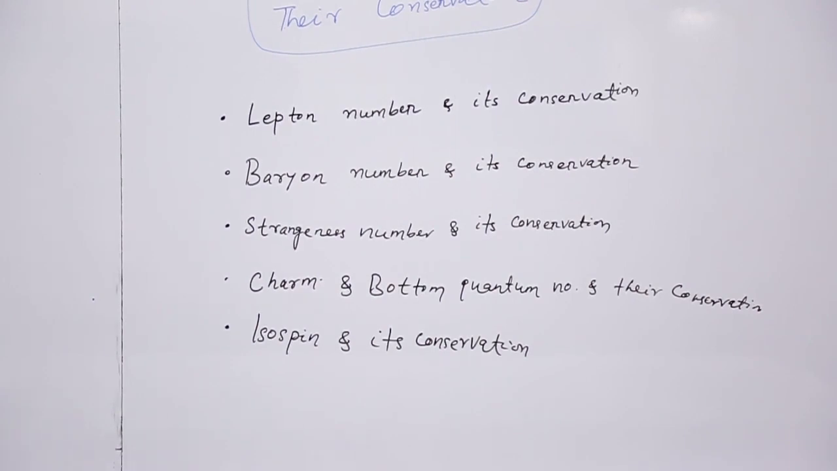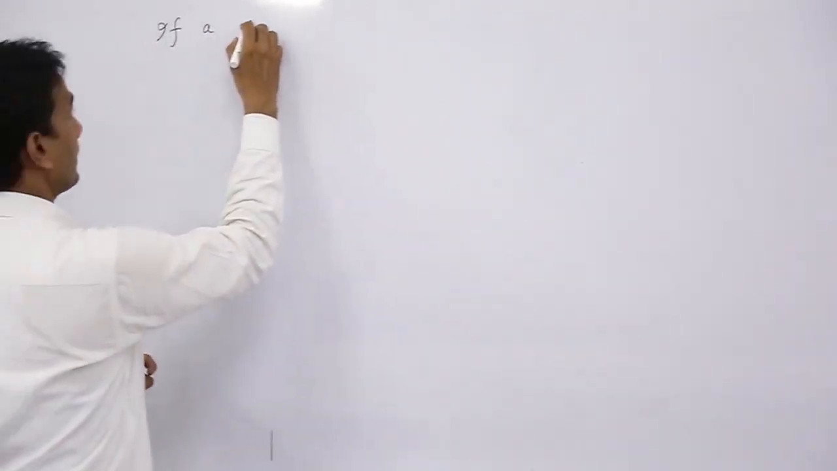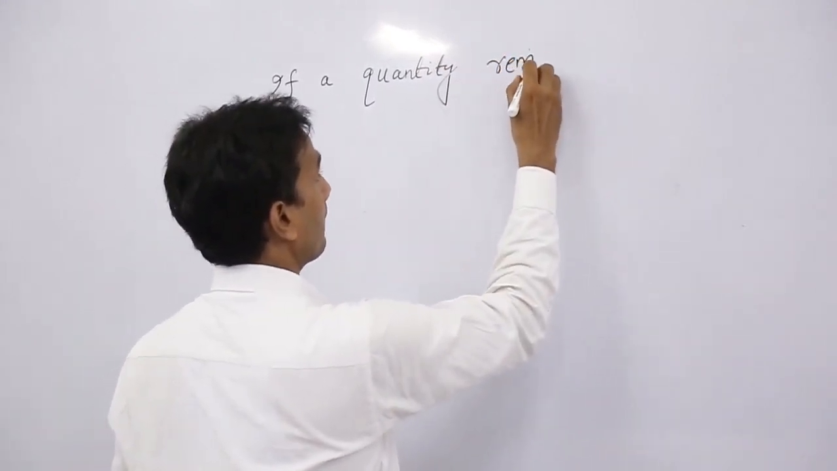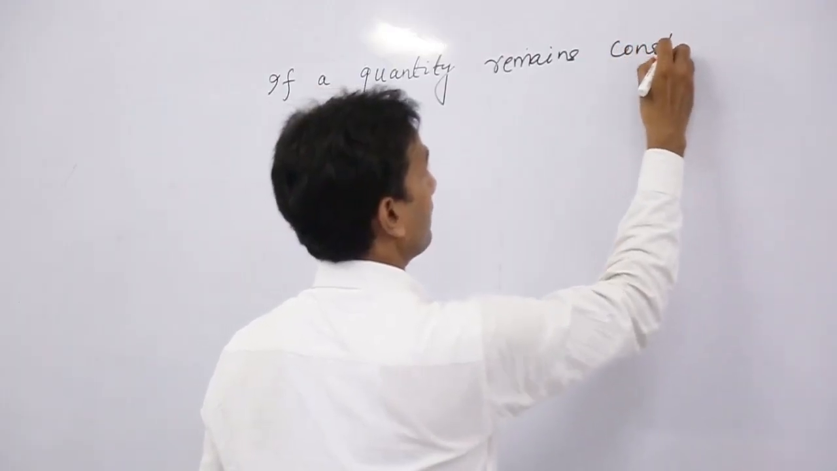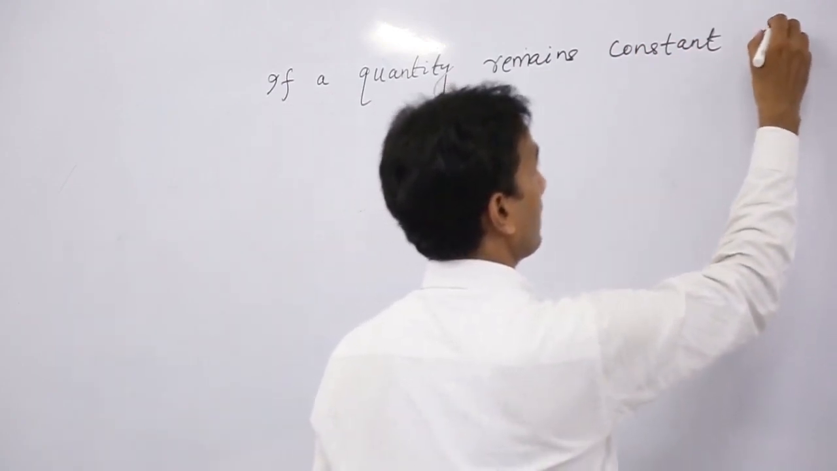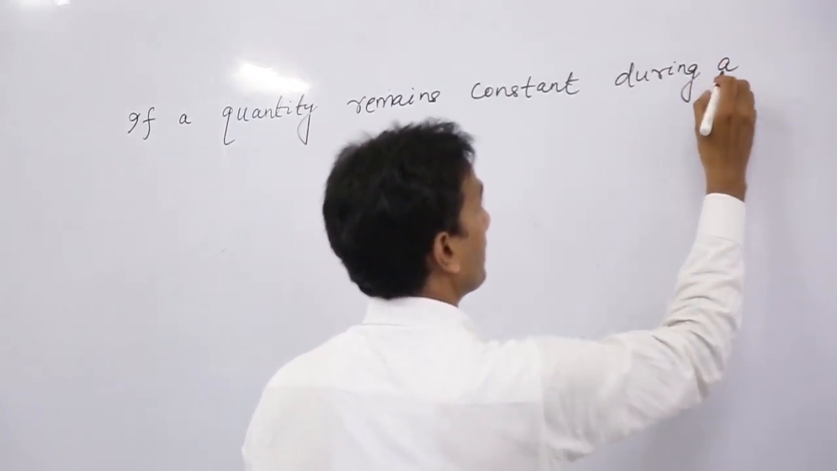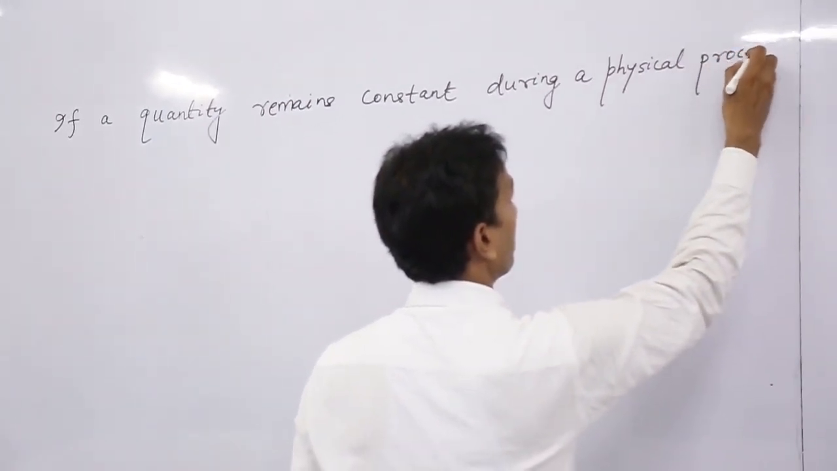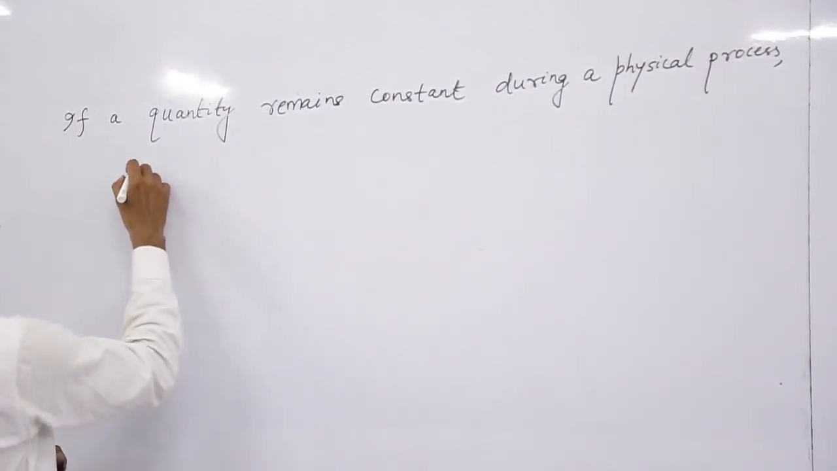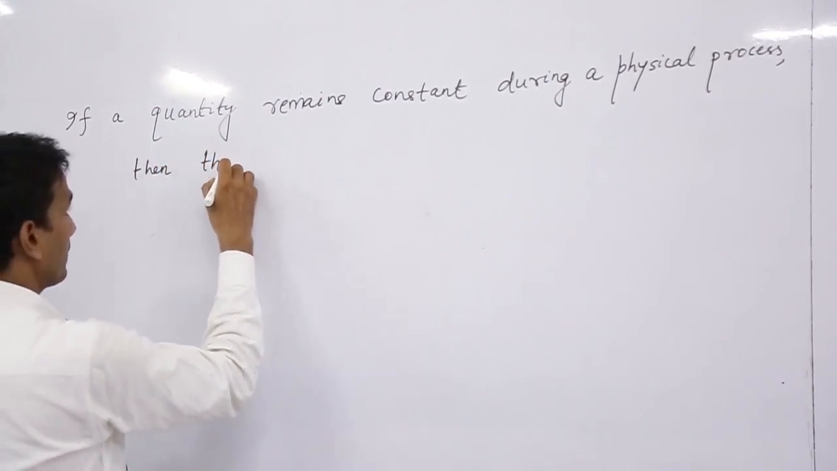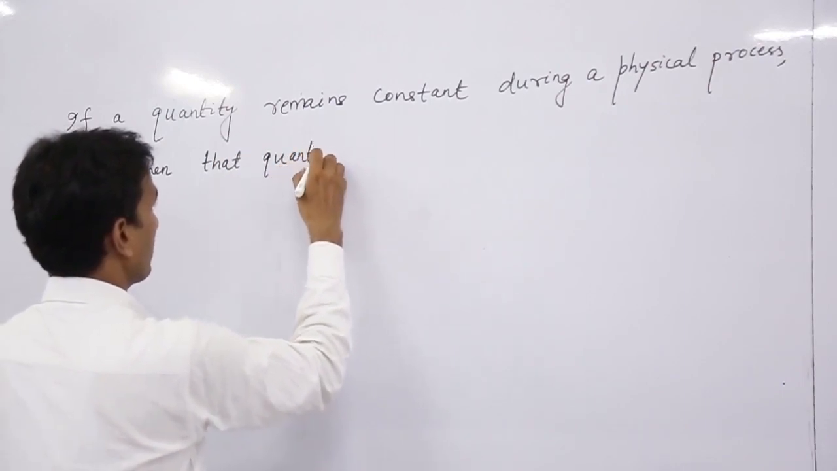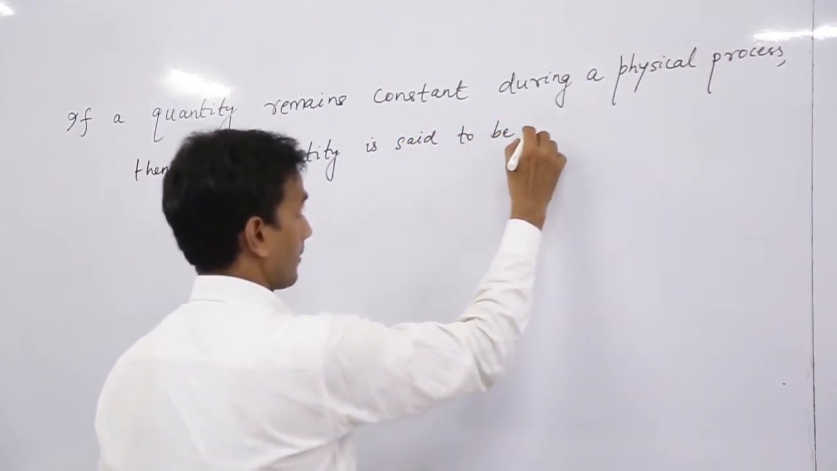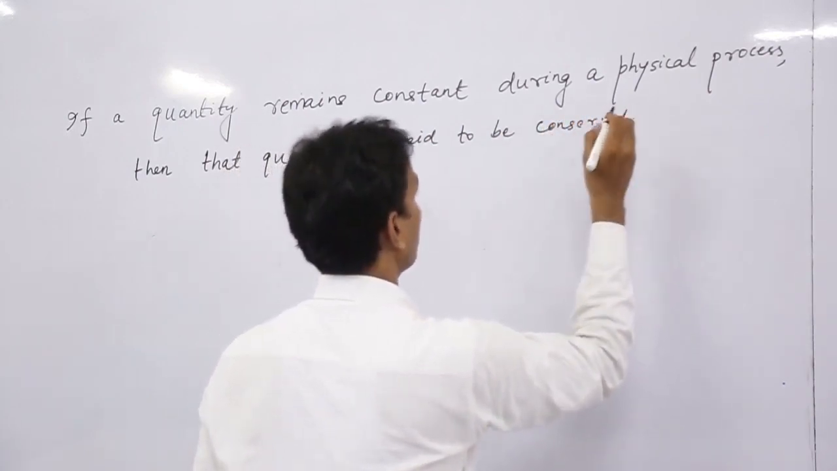So I am writing this. If a quantity remains constant during a physical process, then that quantity is said to be conserved.